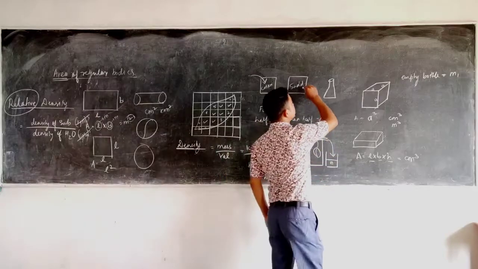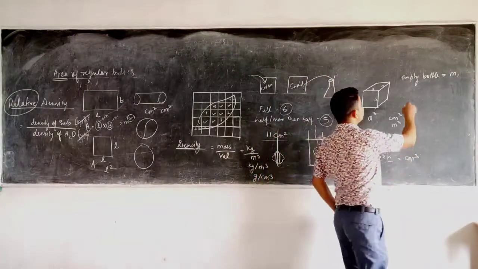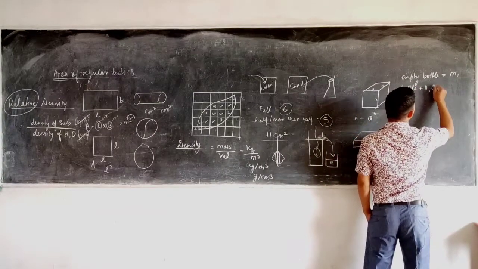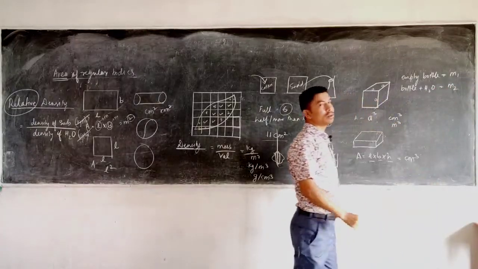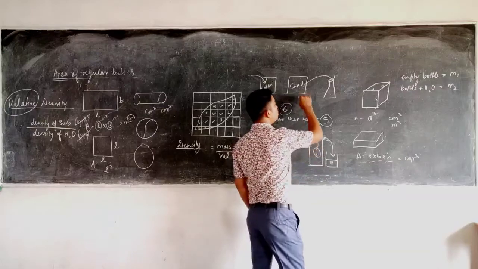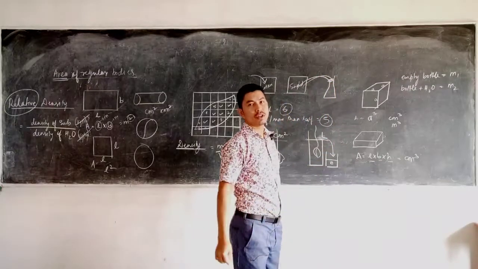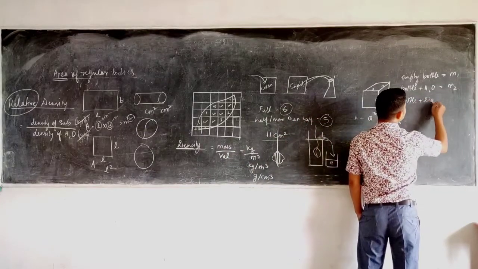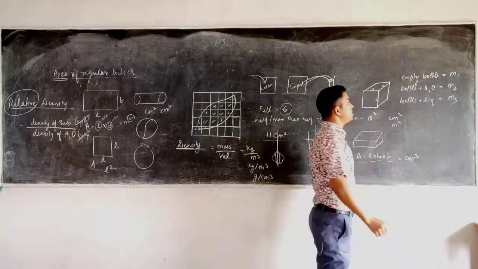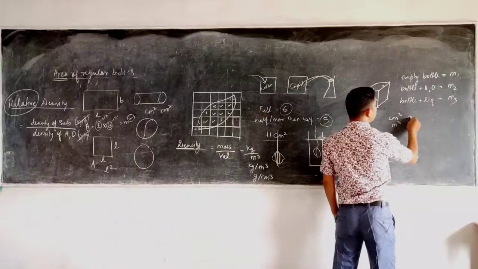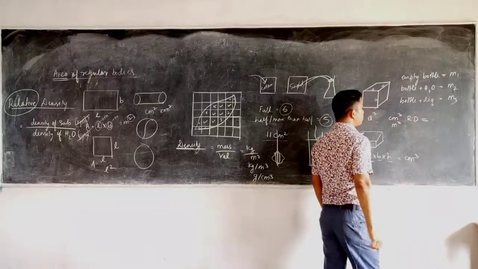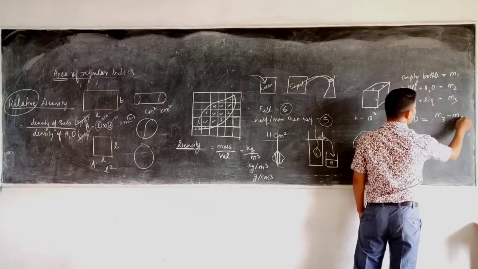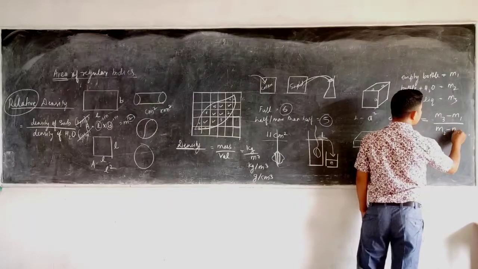Second, what will you do? You will fill this relative density bottle with water. Now again take the mass, bottle plus water. Suppose it is m2. Now the third step: you throw out the water and put in the unknown liquid, like if you have to find the relative density of kerosene. Then I take the mass of the bottle plus liquid. If it is m3, then the relative density of the given liquid is found out as follows. You remember this formula: the relative density equals m3 minus m1 divided by m2 minus m1.